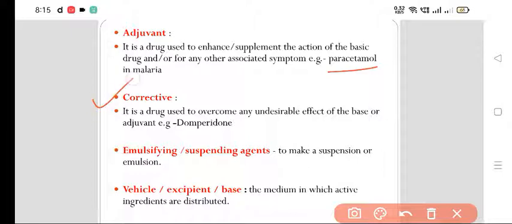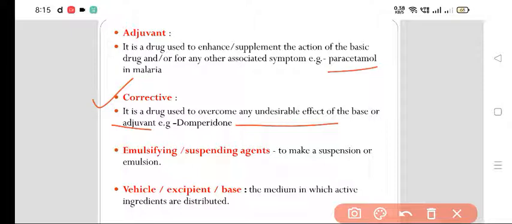Then the third one is the corrective. It is a drug to overcome any undesirable effects of the base or adjuvant, to correct the side effects in simple words. We use domperidone, an anti-emetic drug, because chloroquine causes nausea and vomiting. So to correct that, we use a corrective. For example, an anti-emetic, plus we use pantoprazole or rabeprazole, proton pump inhibitors.